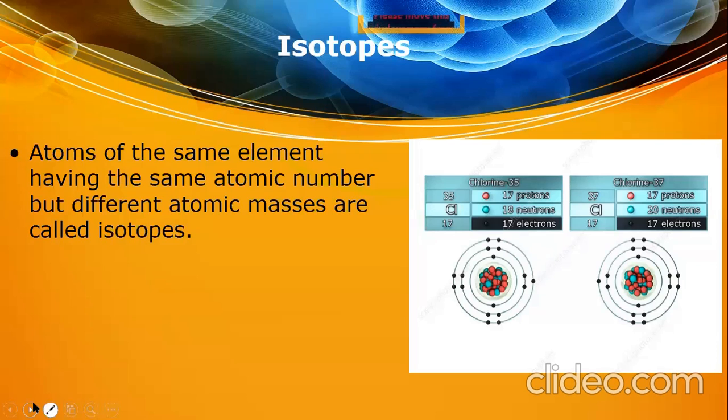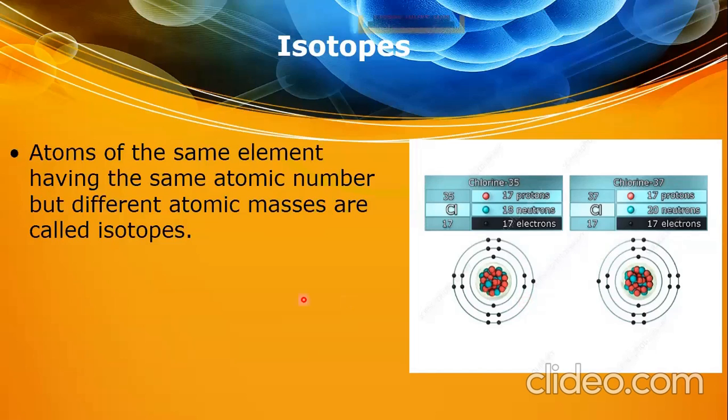That's why we can say that these are called isotopes when the atoms of the same element differ. Look here in chlorine. One chlorine has mass number 35, another one has mass number 37. That's why we can say that these are the isotopes of chlorine.